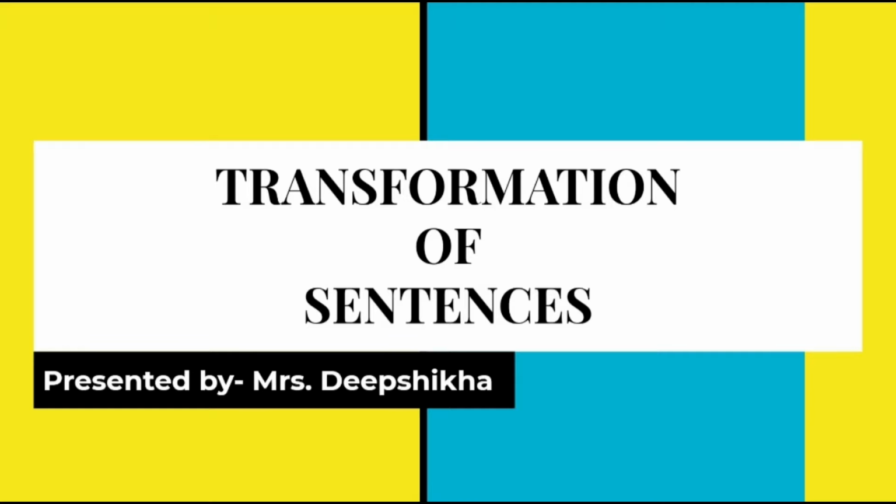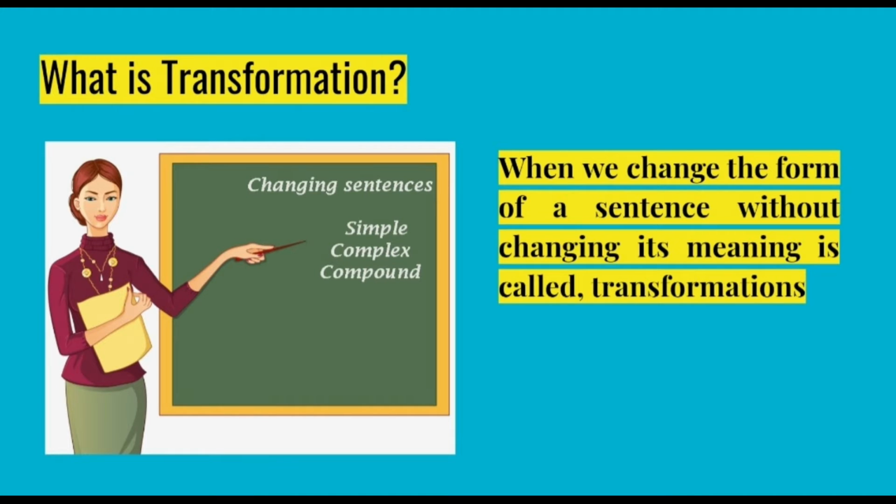In the last class, we talked about sentences and its types. Sentences are of three types: simple, complex, and compound. Today, we will be talking about how to transform these sentences from one form to another. So, what exactly is transformation? When we change the form of a sentence without changing its meaning, it is called transformation.